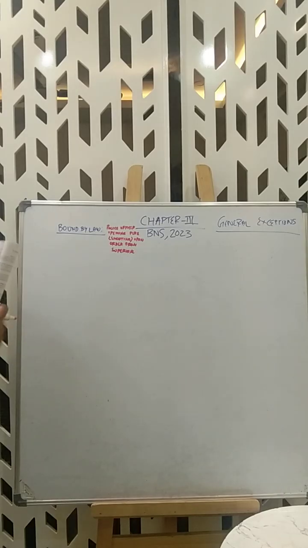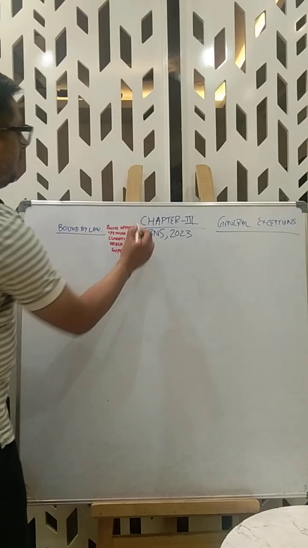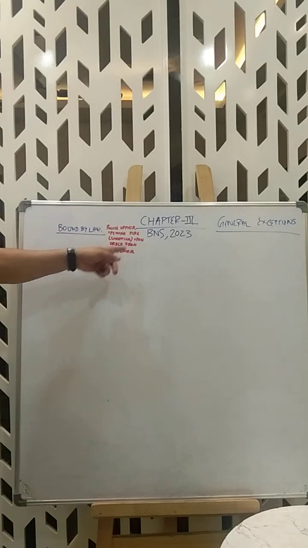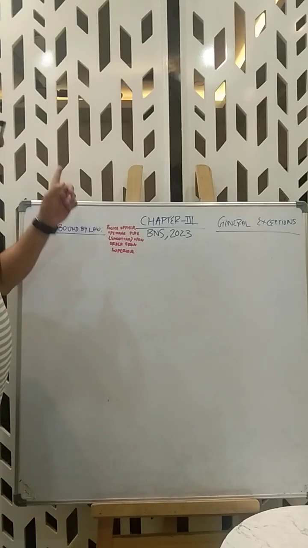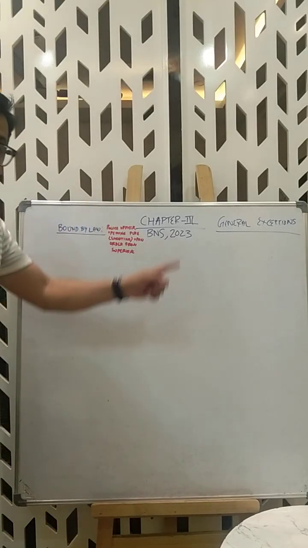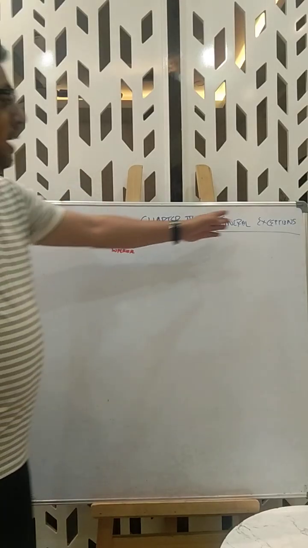This would be an example of a police officer opening fire or shooting upon order from a superior. So this is bound by law. The person who shoots, although he has killed someone, is protected under general exceptions.